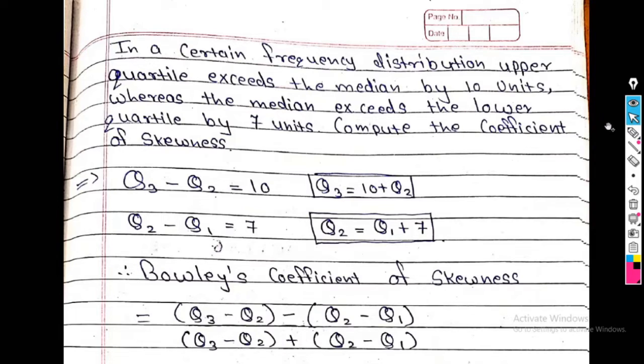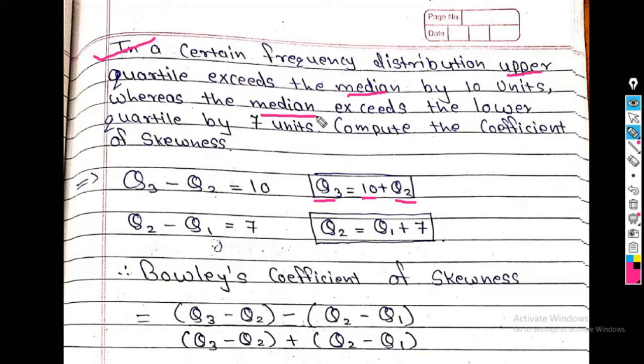Now, next example, example number 2. In a certain frequency distribution, upper quartile exceeds the median. Now, I already told you what is upper quartile? Q3. And what is median? That is Q2. What is given? Upper quartile exceeds the median by 10 units. Here, upper quartile exceeds the median by 10 units. So, Q3 is equal to 10 plus Q2.